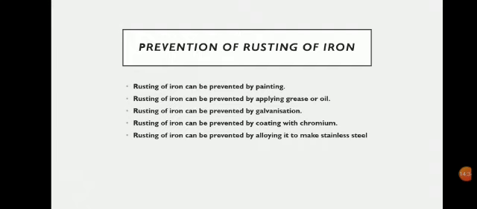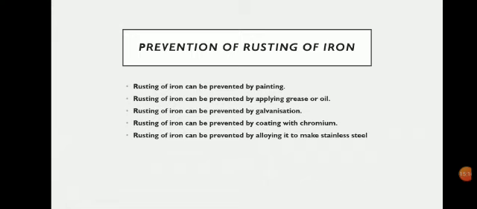Next, rusting of iron can be prevented by alloying it to make stainless steel. All of you know what stainless steel is. What is stainless steel? When iron is mixed with number one carbon, number two chromium, number three nickel, then stainless steel is obtained. Stainless steel itself is not a pure metal; rather it contains iron, carbon, chromium, and nickel. So we can say that stainless steel is an alloy of iron. Stainless steel does not rust at all, because it is mixed with some other elements.